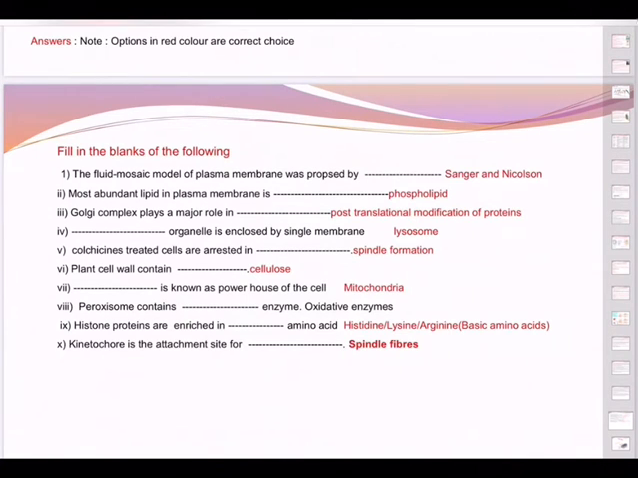And Golgi complex plays a major role in post-translational modification of proteins. The post synthesis processing of protein is a major role of the Golgi complex, and basically it is also for excretion, throwing out waste products. And just now we said the lysosomes are organelles enclosed by a single membrane, and remember, they are suicidal bags of the cell. And colchicine treated cells are arrested in spindle formation during mitosis and meiosis.